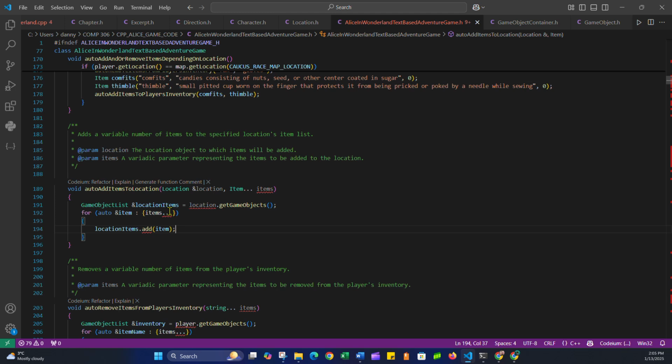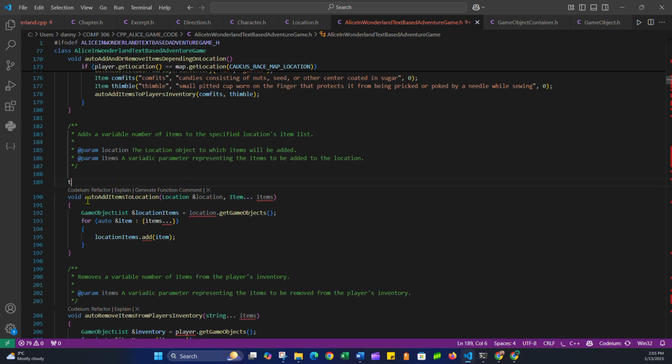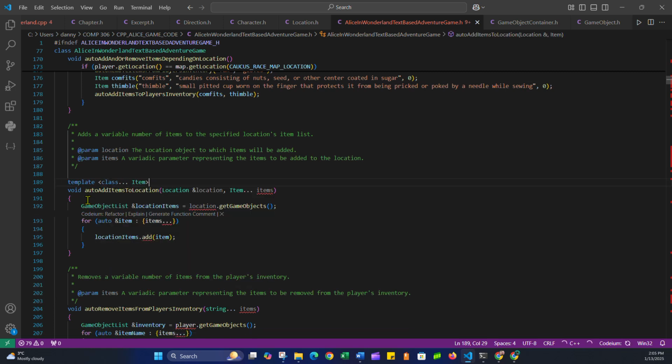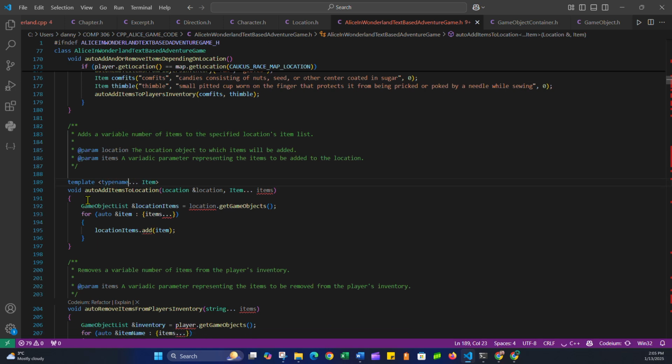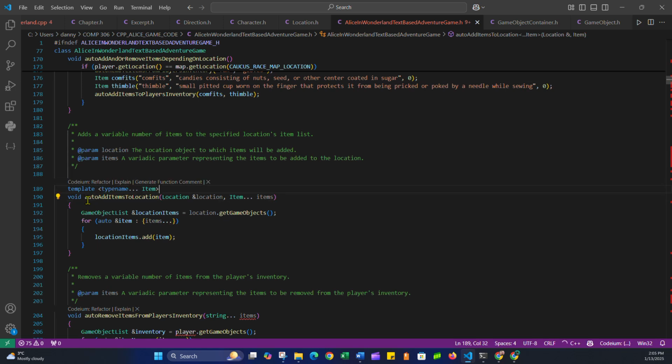Well, it relates to the fact that I'm using a variadic, like multiple arguments, and I don't have the template. So how do I fix it? I declare this as a template type, and you can use the keyword class or typename. I like typename, so I'm going to do that. They're kind of synonymous. Template of typename dot dot dot item. This now sets us up as a parameter pack, and even with class, I'm going to put the keyword class there. You'll see that in either case it works.